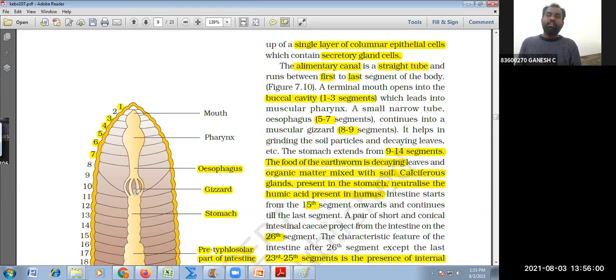This is the alimentary canal of earthworm. I want you all to study the Narayana volume for Platyhelminthes and come for tomorrow. Tomorrow, let me introduce some more interesting concepts on Platyhelminthes and then go to Aschelminthes. So that was for today's class, my dear students. Take care. Have a great day.